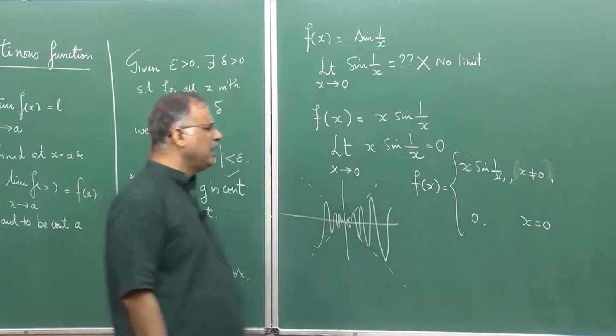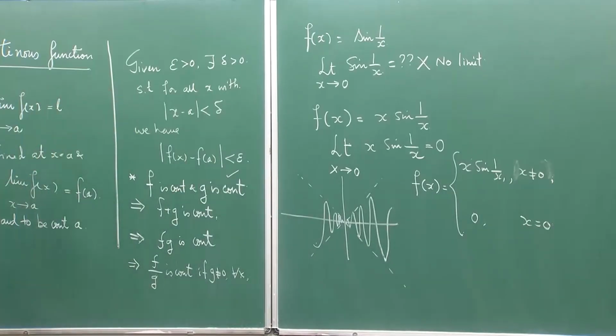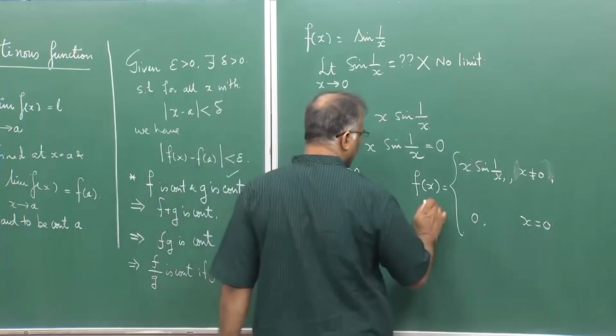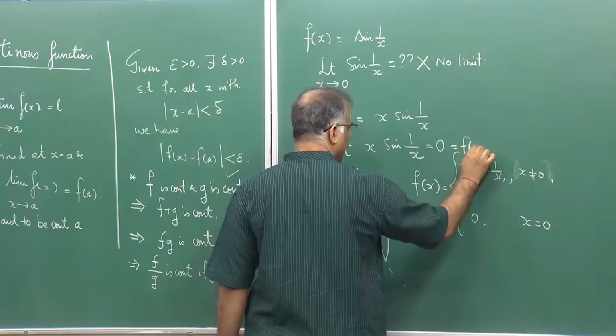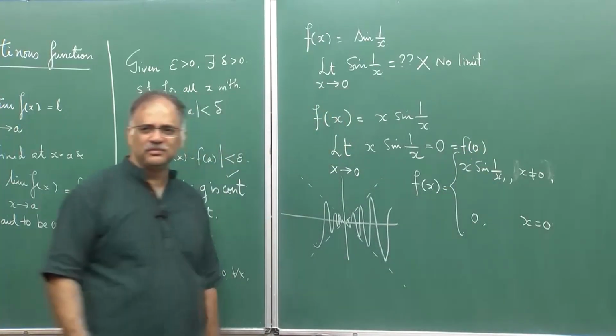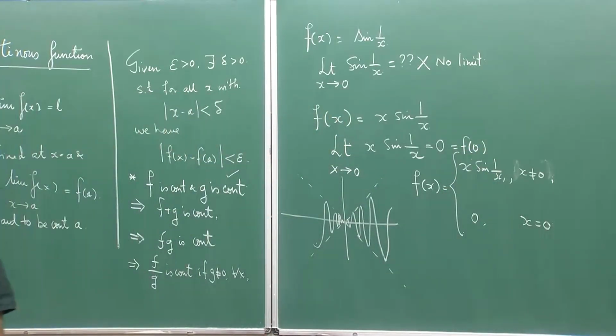So, once I define it like this, then immediately I know that the limit is equal to f(0), and hence the function is continuous at 0. So, I have redefined the function and the redefined function is now continuous.